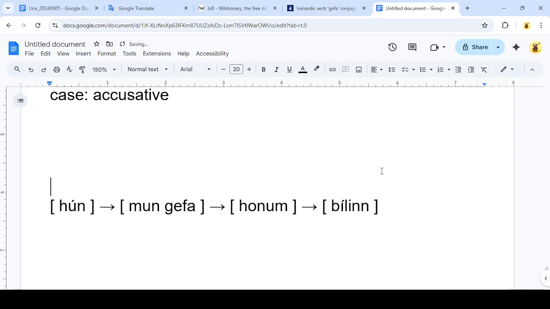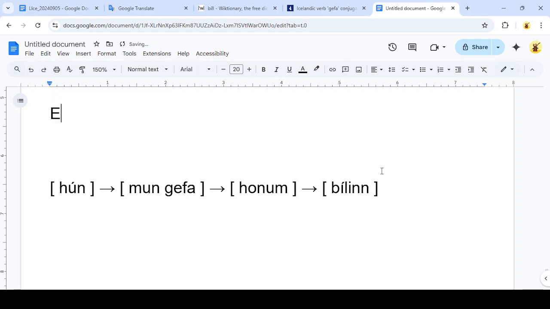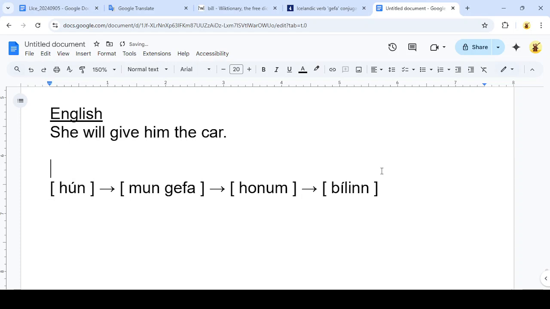So here we have our finished translation. We started in English with the sentence, "She will give him the car," and we broke it down into components. We translated each component and each word in each component one by one. So we end up with the Icelandic translation, "Hún mun gefa honum bílinn."